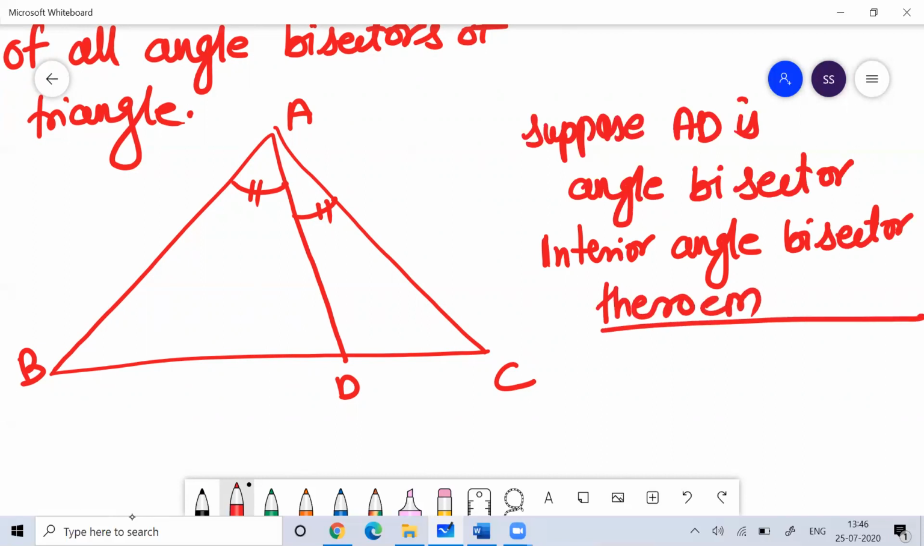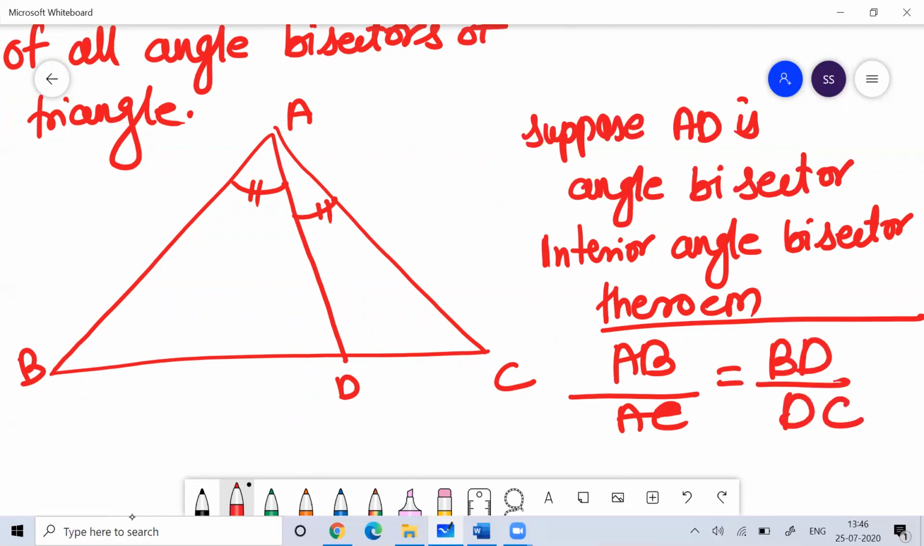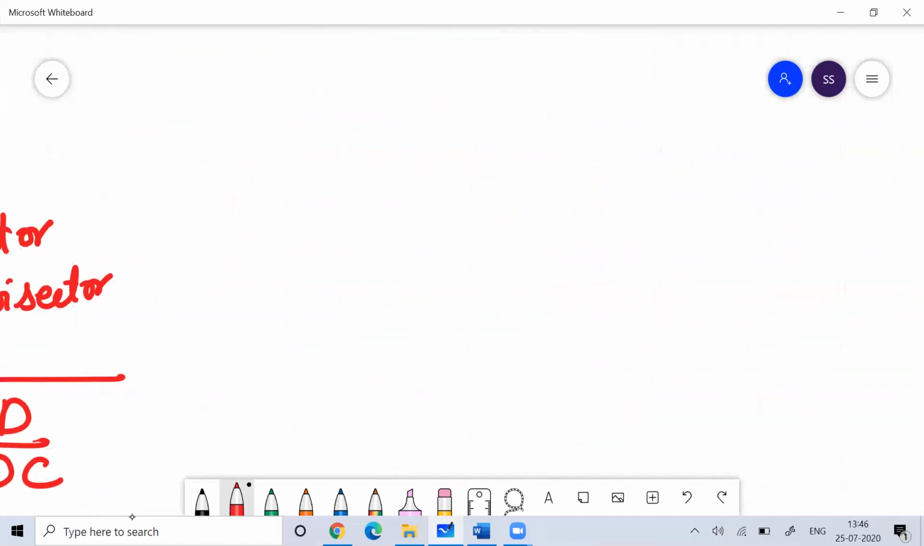According to that, the ratio of AB by AC will be equal to BD by DC. This is called the internal angle bisector theorem. So remember this property: AB by AC is equal to BD by DC. This is X, this is Y, this would also be X, and this would also be Y. Remember this.